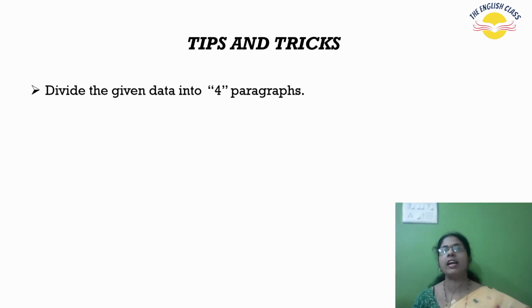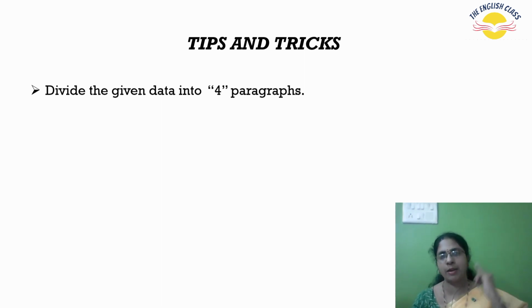Firstly, divide the given data into 4 paragraphs. That means if they give some 12 details or 15 details, divide the details. The first 3 details you will write in the first paragraph, the next details in the second paragraph. Like that you need to divide. First we need to have a basic idea, a basic structure of how to divide them. So first let us divide the details into 4 paragraphs.